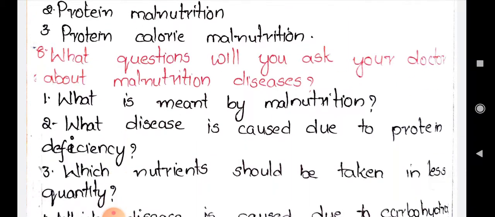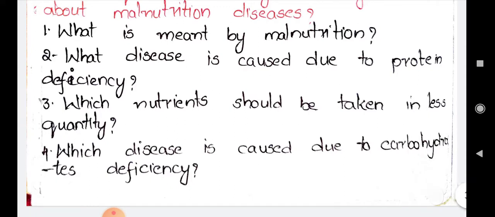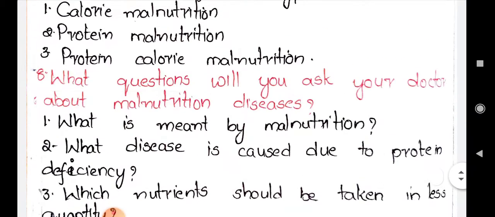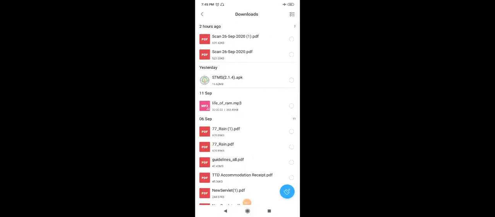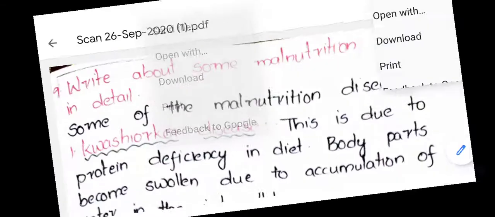Next, what disease is caused due to protein deficiency? You may ask that. Which nutrient should be taken in less quantity? Or the other question you can ask, which nutrients should be taken in more quantity? The next question is, which disease is caused due to carbohydrate deficiency? So these are different questions, and you can frame your own questions. These are one sort of the questions. Up to here we have completed our 8 questions, and next we are going to the 9th question.